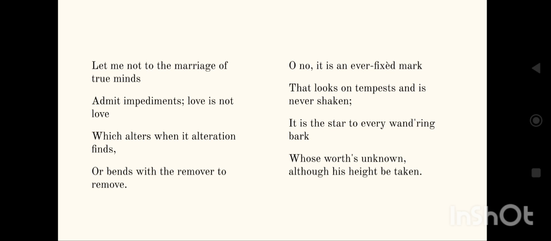So, what do the sailors do? They note down the characteristics of the North Star or Pole Star, and they use it to navigate their routes, because it is always fixed at its position, it never moves. So however high the storms are, the constant North Star will always guide the ship, the bark, to reach its destination. The North Star is known for its fixity of place, and it is dependable and trustworthy, as sailors in earlier times navigated their ships guided by this star.